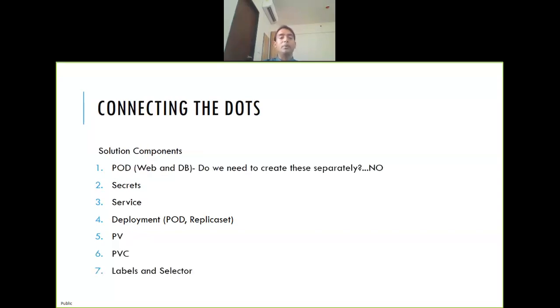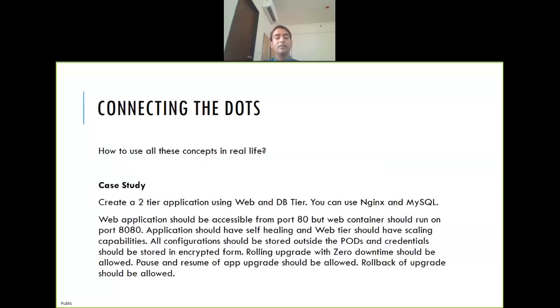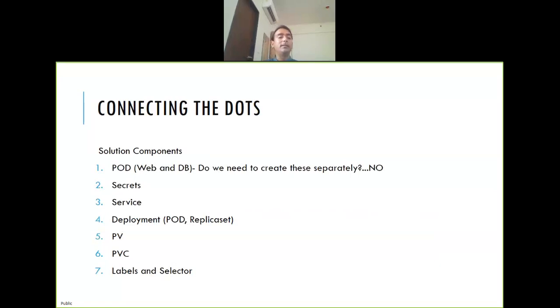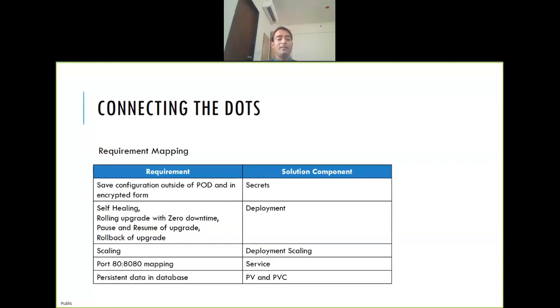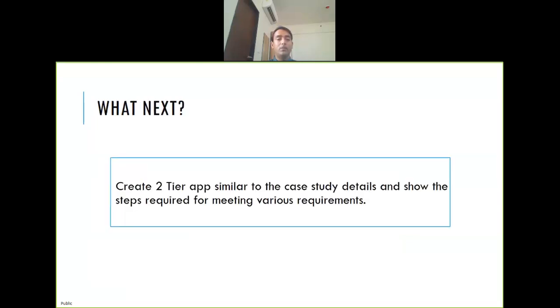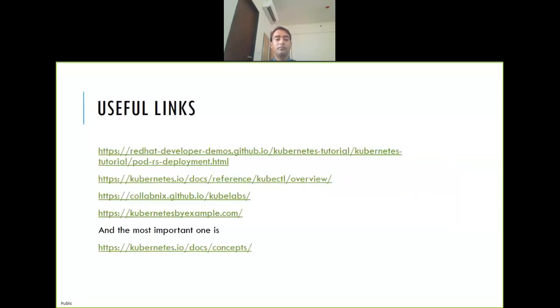On the previous slide, the solution components, I was just showing what all things will be required to do this case study. Now this is all theoretical, right? Except for pod, I'm not talking about any other concept. So you have to use pod, secret, services, deployment, PV, PVC, label selector, all these concepts, and you have to create these objects in this particular order. I don't need to do this mapping, you know that. Okay, so this is your assignment: a 2 tier app similar to the case study, and show the steps required.